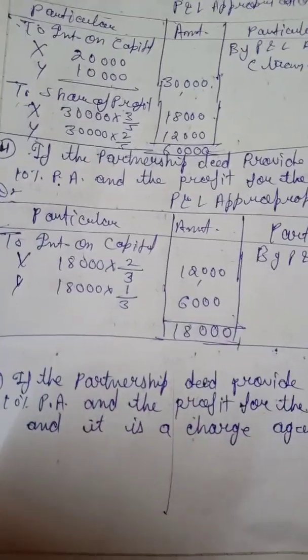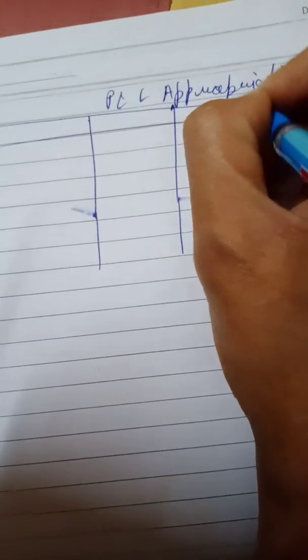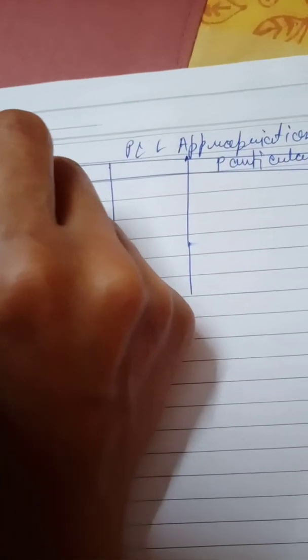In this condition, what will we do? P&L appropriation account, particular and amount.